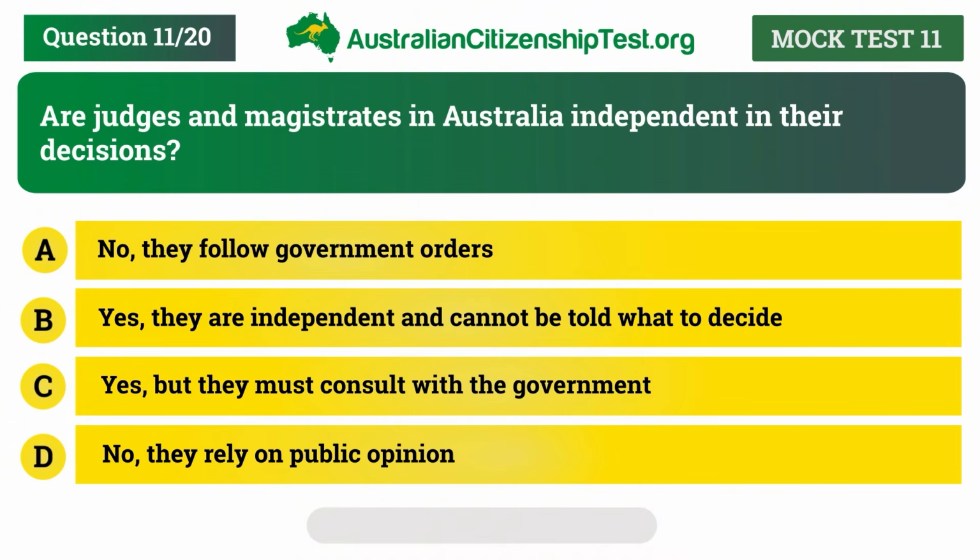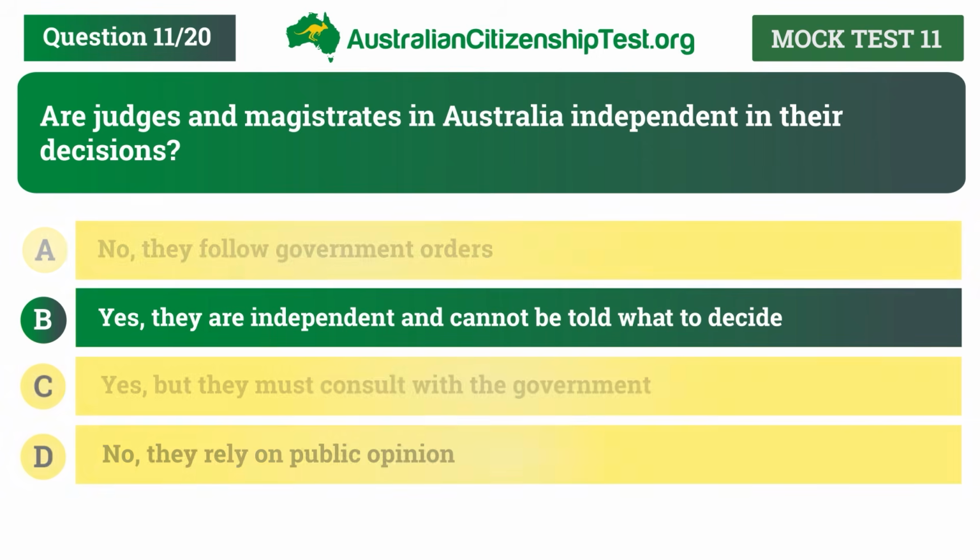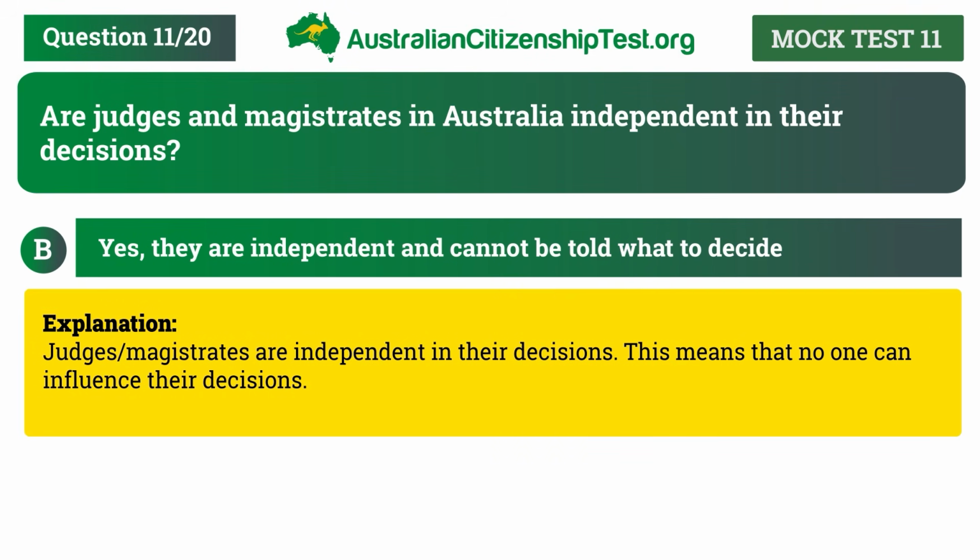The correct answer is B. Yes, they are independent and cannot be told what to decide. Explanation. Judges and magistrates are independent in their decisions. This means that no one can influence their decisions.